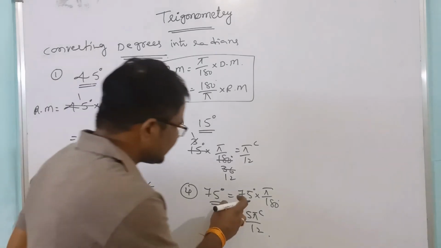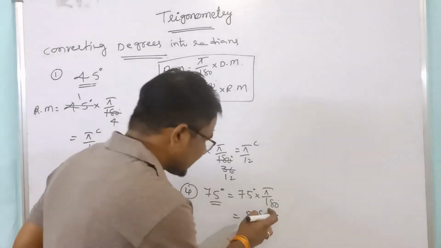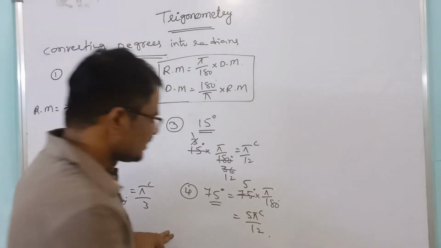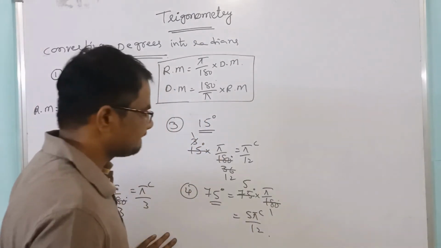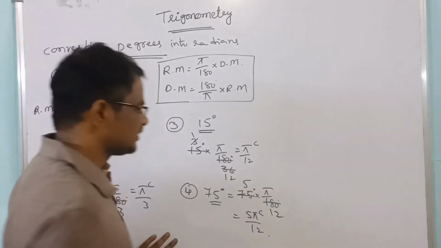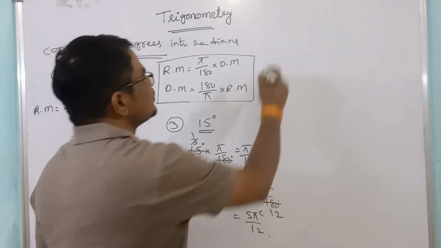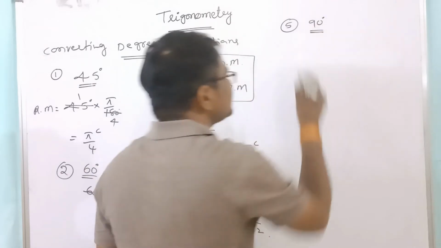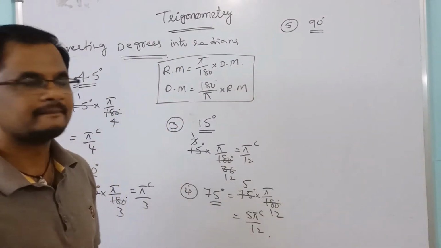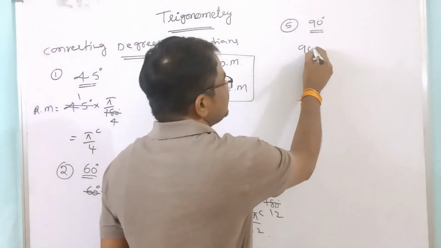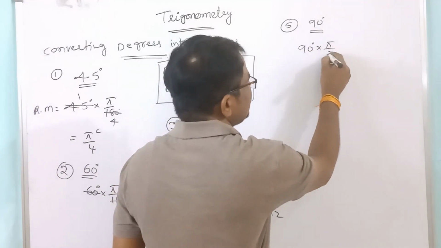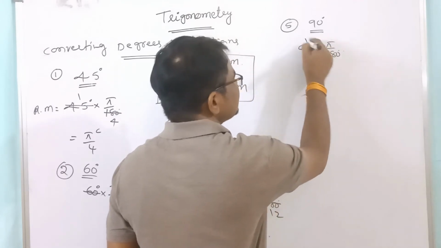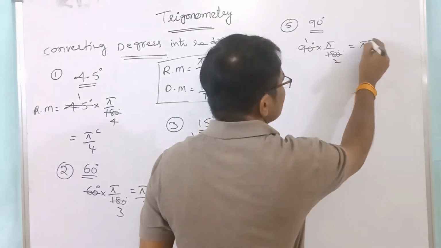Otherwise 15 one time, so 15 5 times, and 15 one time, and 15 two times. 5 pi by 12. Next, suppose 90 degrees. Convert into radians. 90 degrees into pi by 180. So how many times get cancelled? 2 times. That is equal to pi by 2.